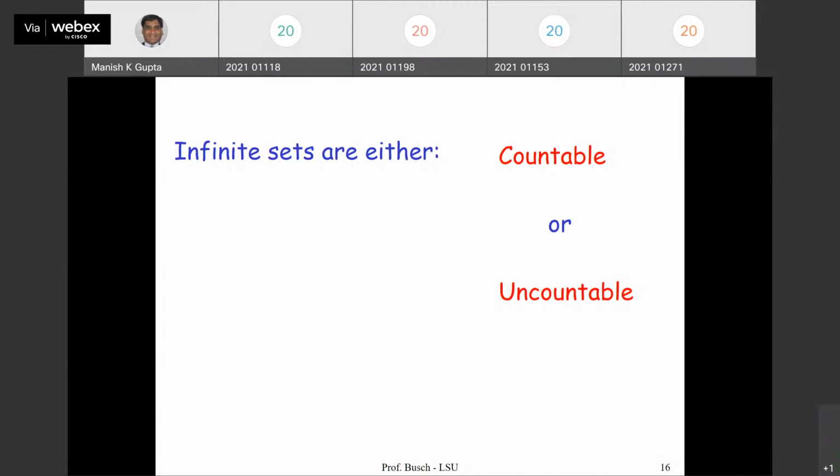And when we say we can count them, we take one element, take another element, take another element. So basically what we are doing is mapping with natural numbers. First element, second element, third element, fourth element, fifth element, and so on. So we are assigning each element a natural number, right? So there is a correspondence with the set of natural numbers. If we can do this correspondence, then we say that the set is countable. An infinite set is countable if we can do this correspondence. If we cannot, then the set is uncountable. Okay, so I am going to give you examples of both.